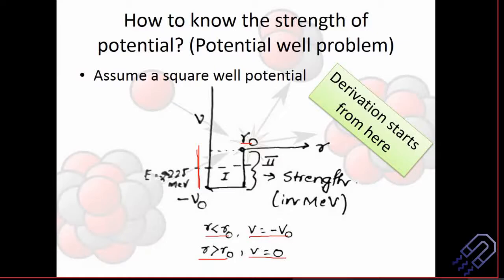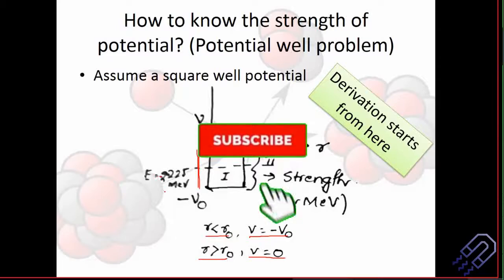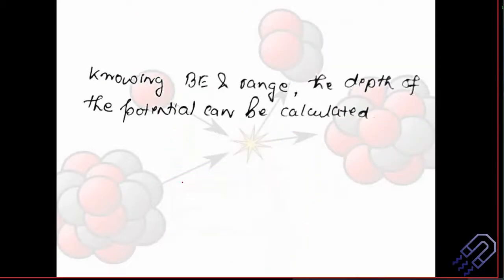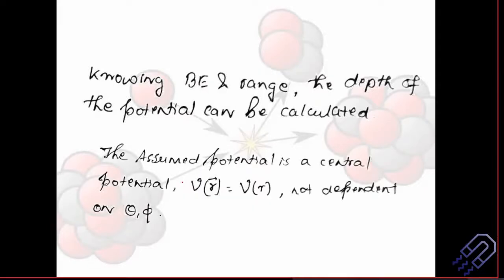As I said yesterday, if you're out of the room, you're free to move around, so the potential will become 0. Since it's a bound state, we are using a negative sign for energy as a sign convention. That is important. Whatever calculation we are going to do is going to be in MeV. We know that the binding energy and range are known, so we can find out the depth of the potential. Then we saw what will be the form of this potential.